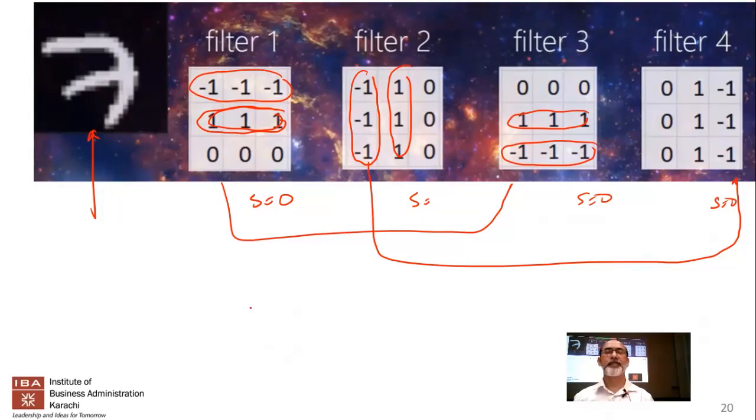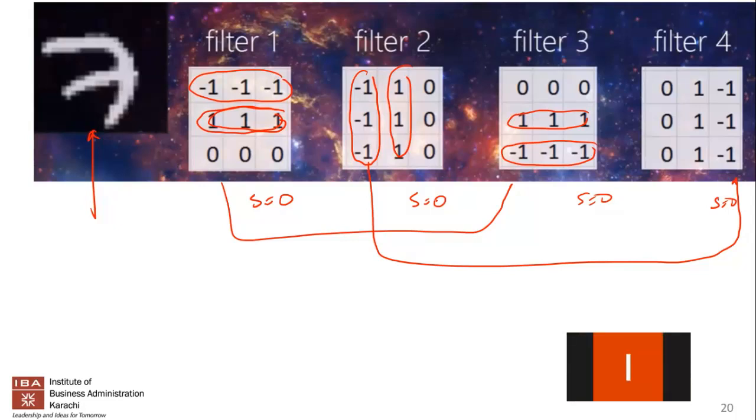Any guesses? Is it an identity filter? Is it an edge detector? Is it a sharpen filter? Which one of the 3 is it? Sorry? Is it an edge? So clearly it's an edge detector because the sum is 0.